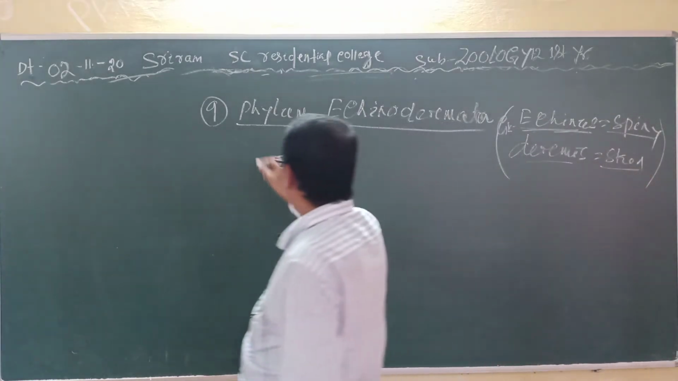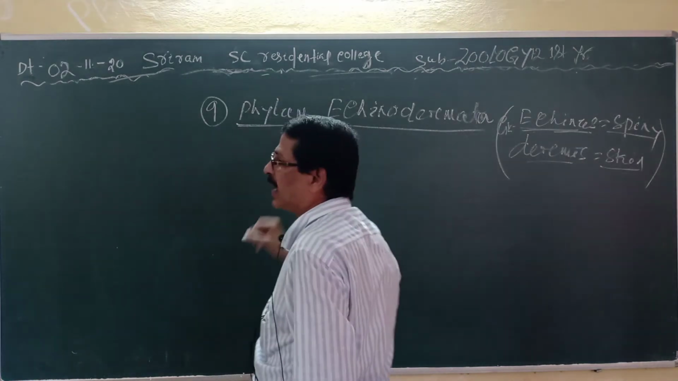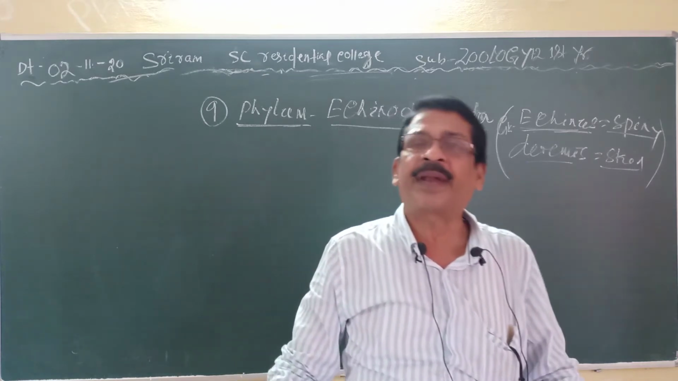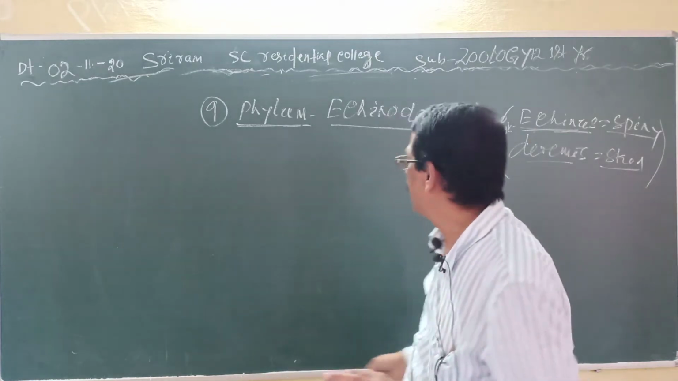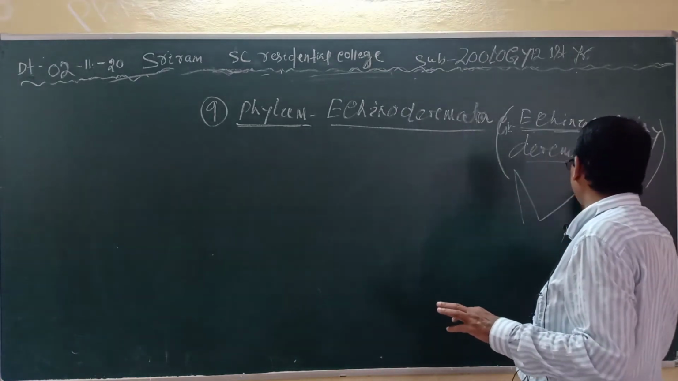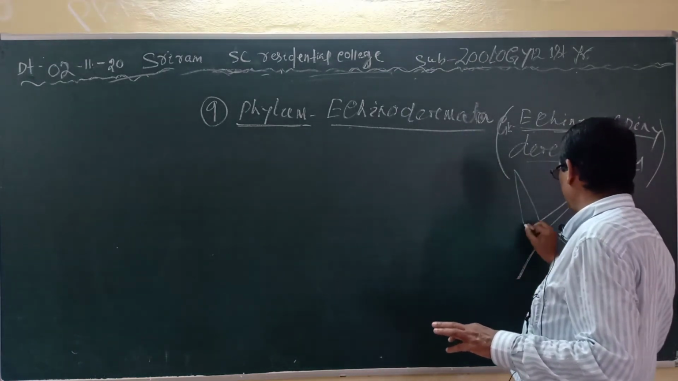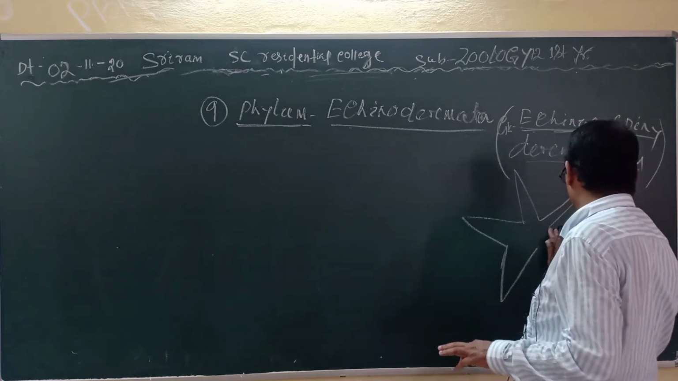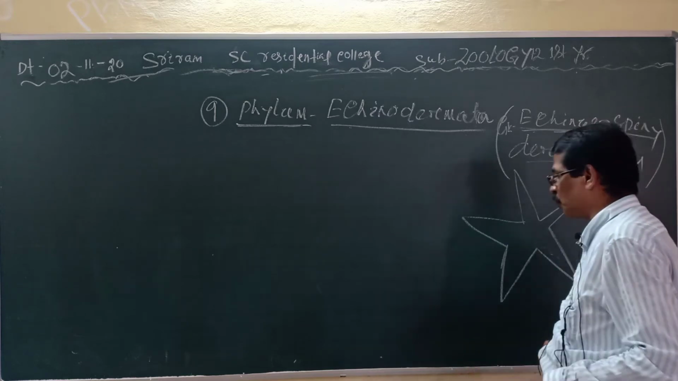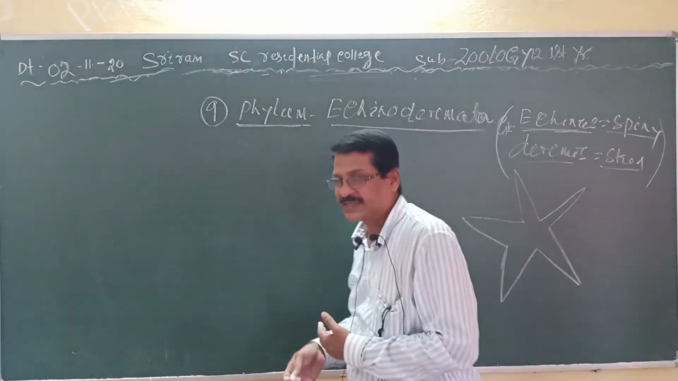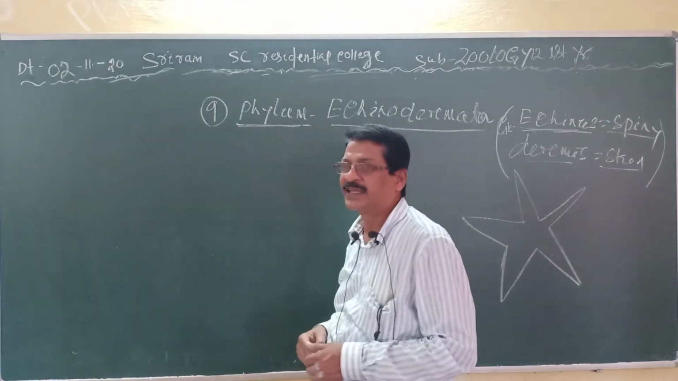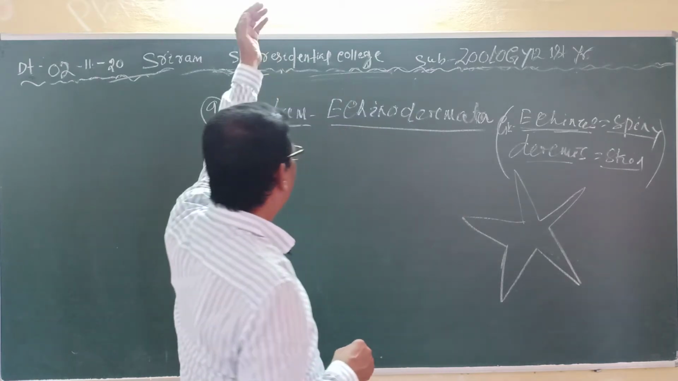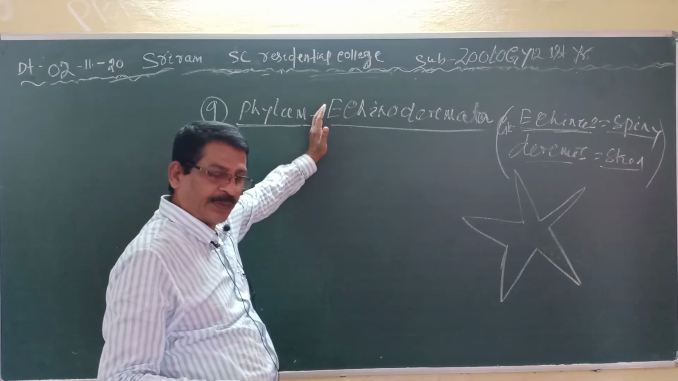The animals of this phylum are exclusively marine. You will never find these animals in fresh water. They are purely marine. You have seen the starfish, which is plentifully available in the Digha seashore. Clear? Starfish, sea cucumber and sea lily are examples of this phylum. So first of all, they are exclusively marine.